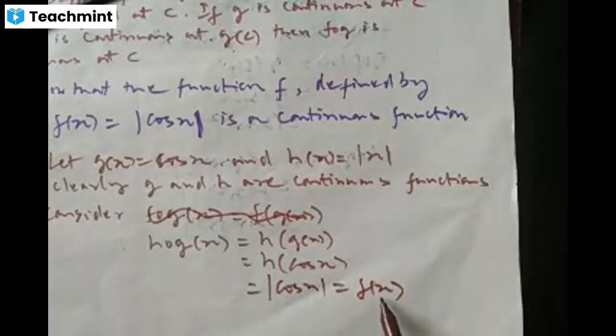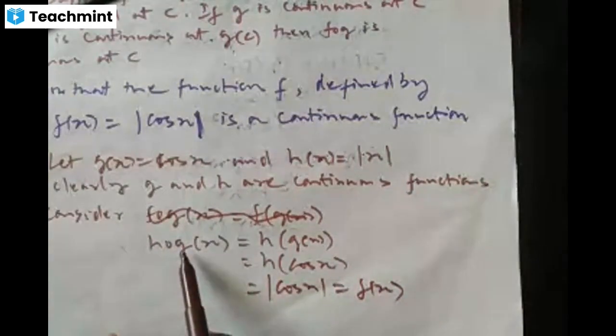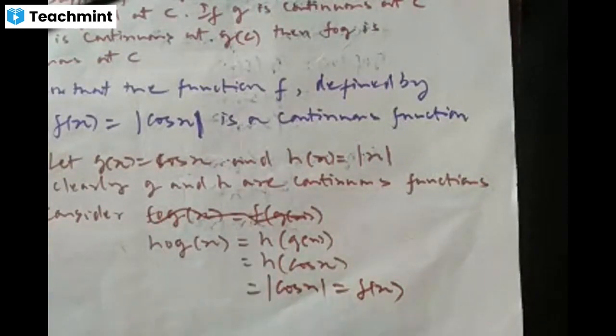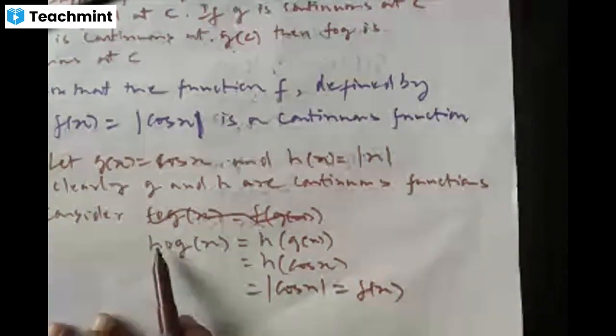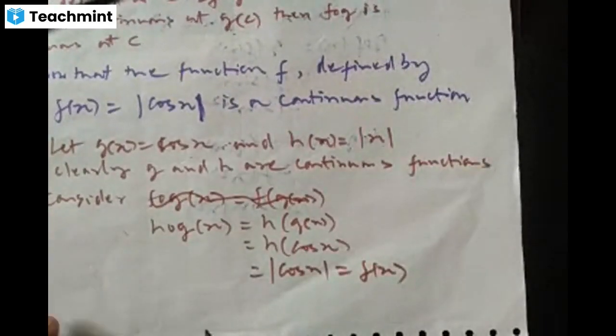We have shown that the given function f is the composition of the functions g and h, and moreover both g and h are continuous functions, right? So we have shown that the given function f is the composition of two continuous functions.